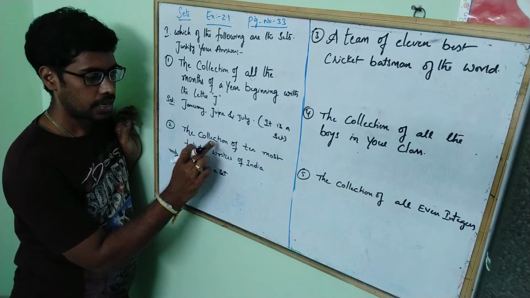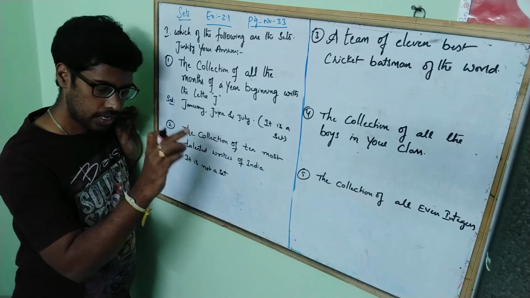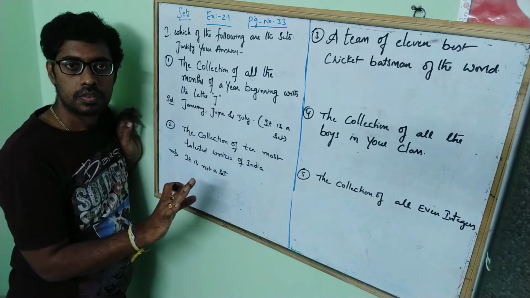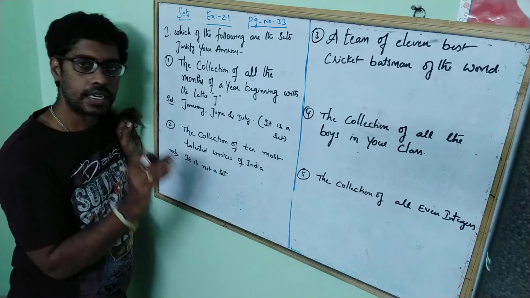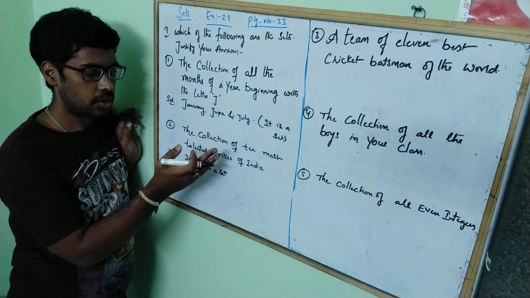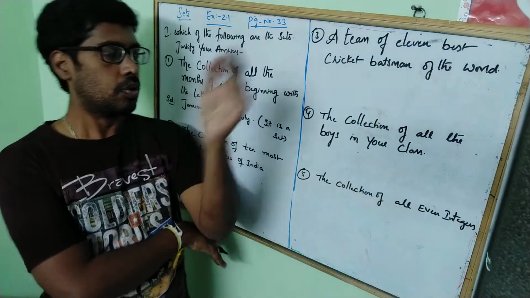Because the collection of 10 most talented writers of India means always the 10 only. No more extra candidates should be added in any year. But every year it will be modified, right? So we cannot say that it is a set. It is not a set, first of all. Now coming to